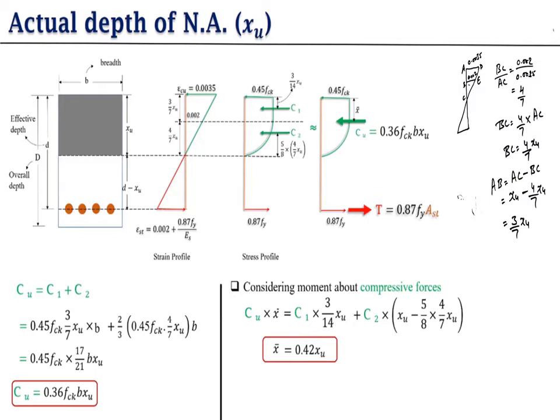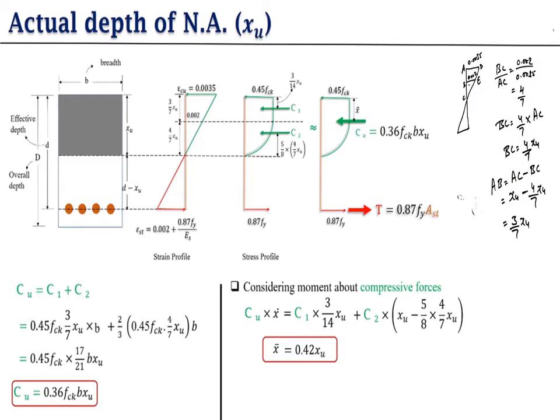From here we get 4 by 7, and we know that the overall length is XU. So for finding one part, here we have to multiply with this XU. So here we get first 4 by 7 XU, and if we subtract this part from XU we get here 3 by 7 XU. So we get these two lengths with the help of this diagram.